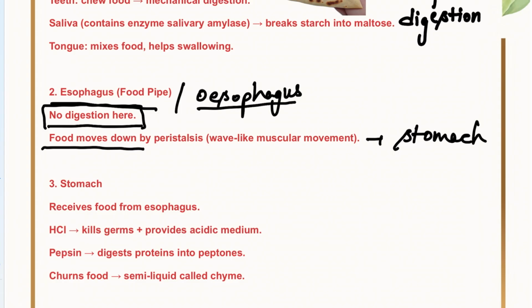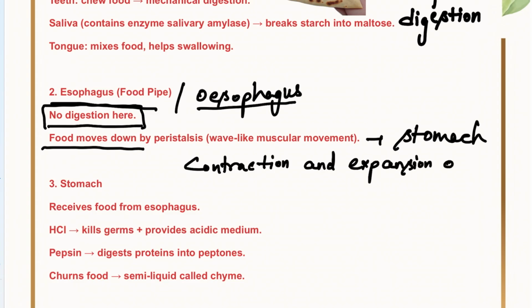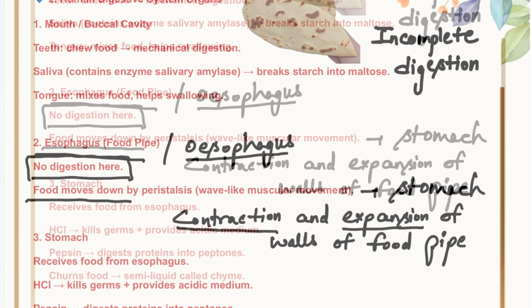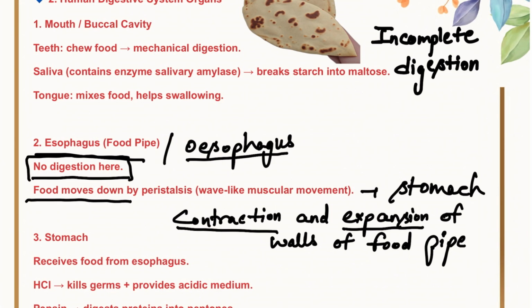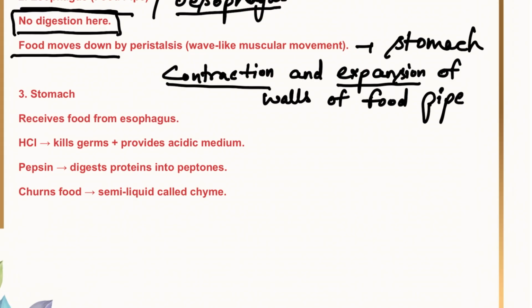Peristaltic movement is what? Contraction and expansion of the walls of the food pipe. It helps in pushing the slightly digested food into the stomach. I hope this is clear to you all.